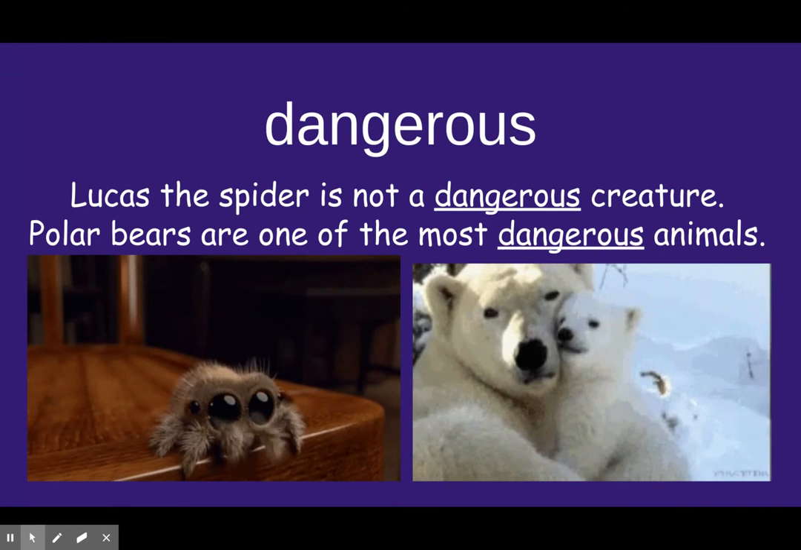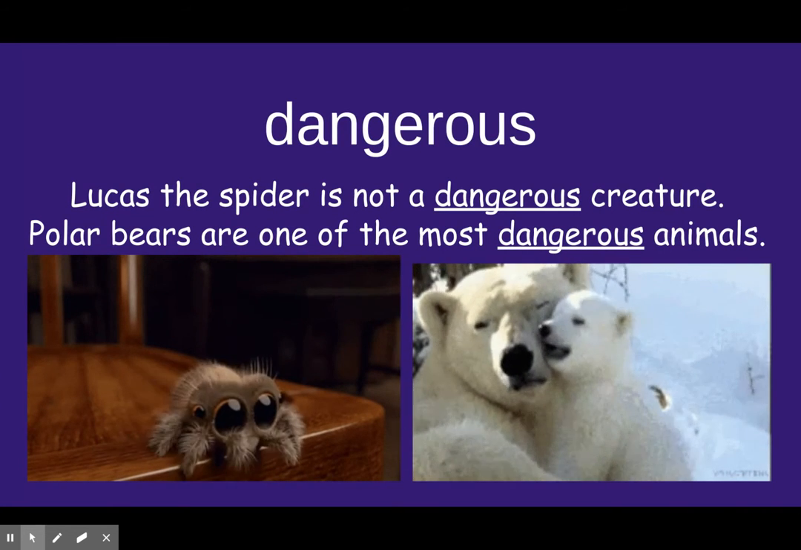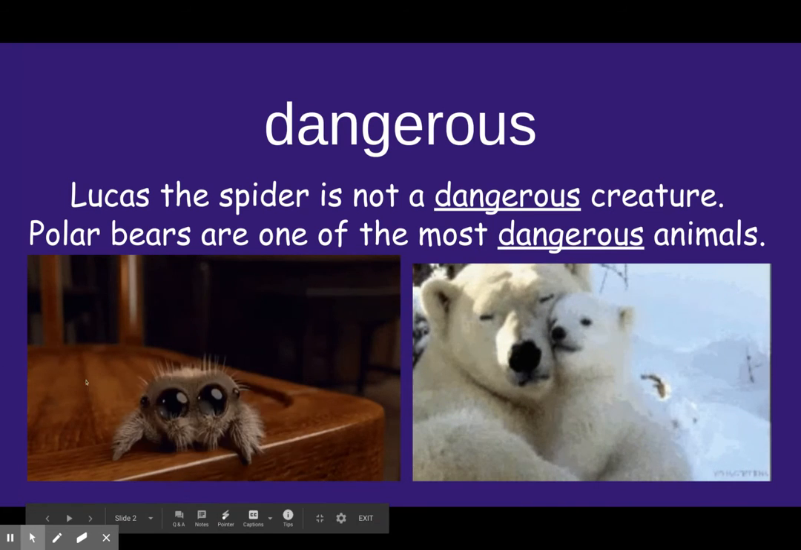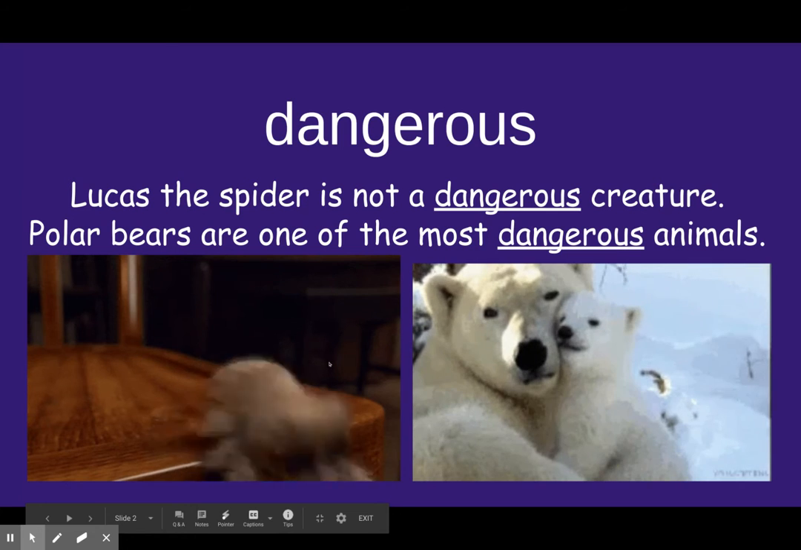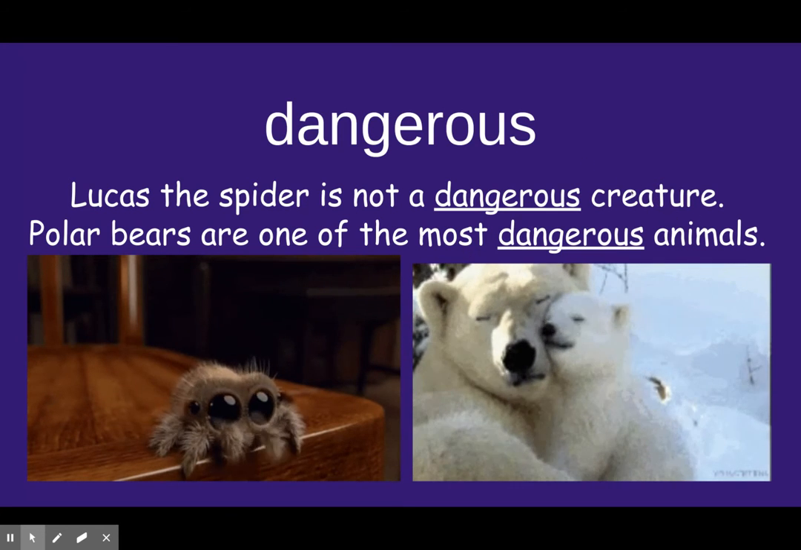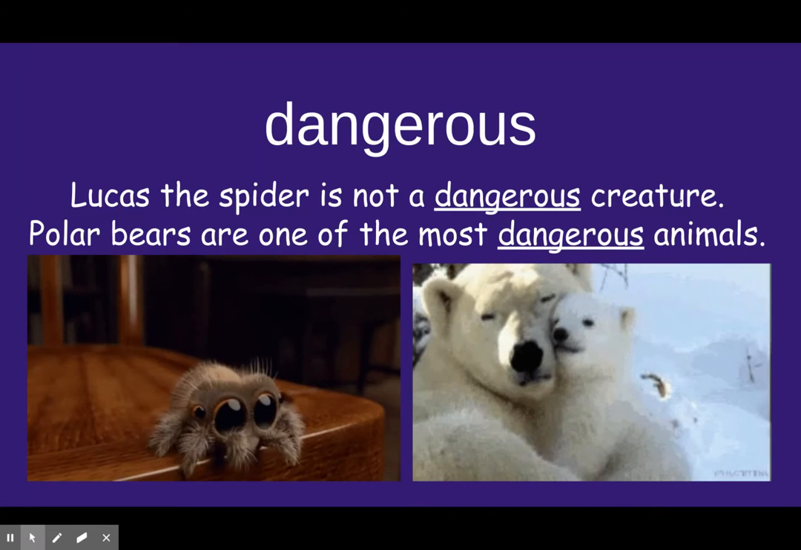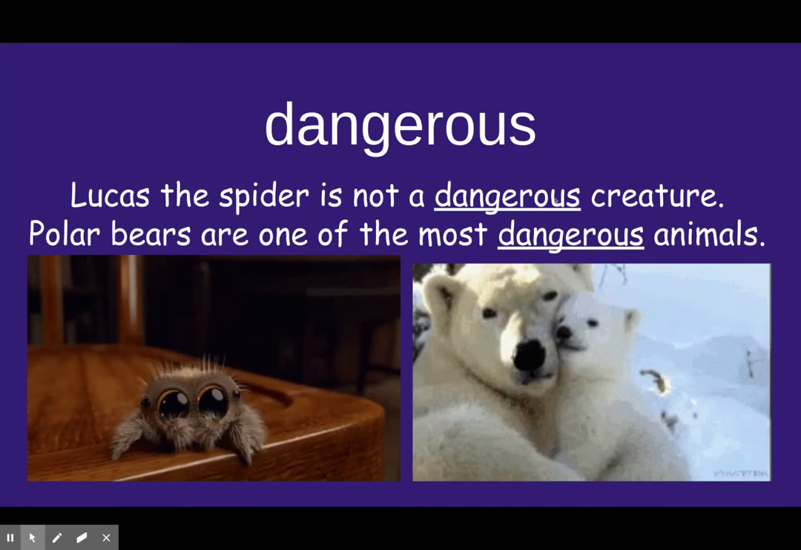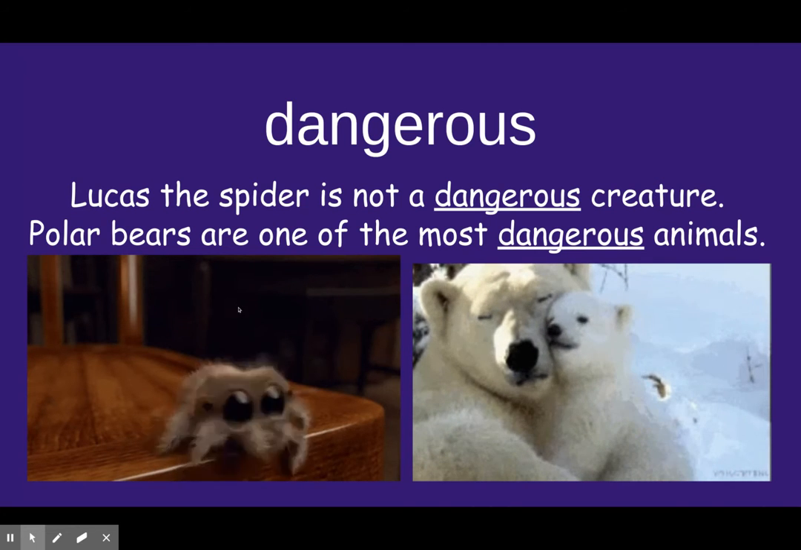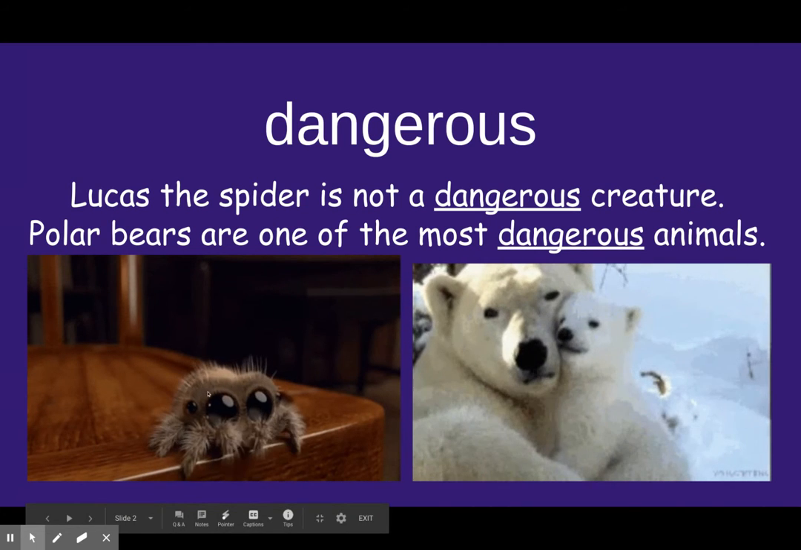Our next word is dangerous. And remember that it is a descriptive word. It's going to describe a noun. The first sentence says, Lucas the spider is not a dangerous creature. So if you notice, creature is a noun. It is an animal. It is a thing. And dangerous will describe the word creature. Lucas is not a dangerous spider.